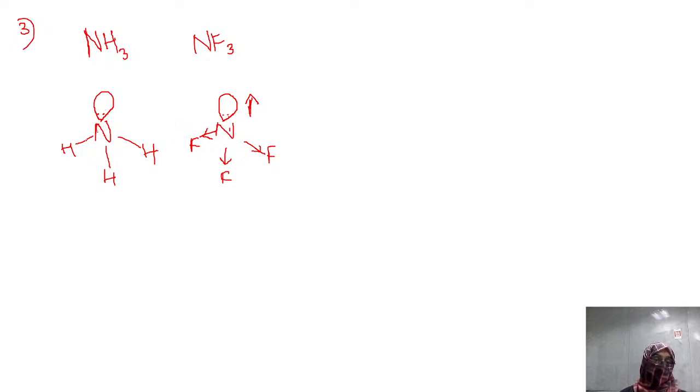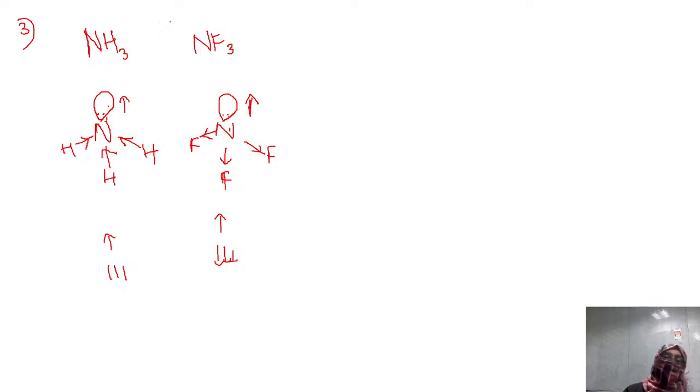Here, if you take nitrogen and hydrogen, as you know, FON I said. F means fluorine, O means oxygen, N means nitrogen. That means between nitrogen and hydrogen, nitrogen will have more electronegativity. The arrow is moving upward, upward, upward. Here between nitrogen and lone pair also, it is moving upward. So one is moving upward, 3 are also moving upward. In NF3, one is moving upward, 3 are moving downwards. That's why, though the electronegativity is more for fluorine, the arrows are somewhat cancelling, not total cancellation. Please remember, as 1 is above and 3 are down, some amount of dipole moment is getting cancelled because of the lone pair in NF3.